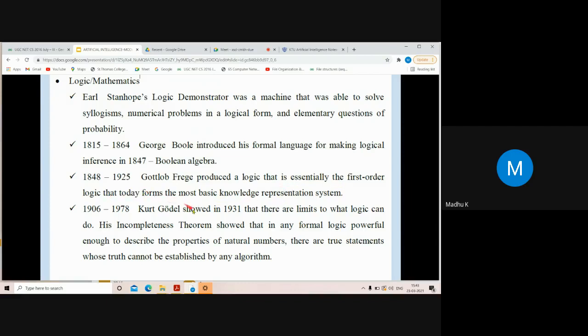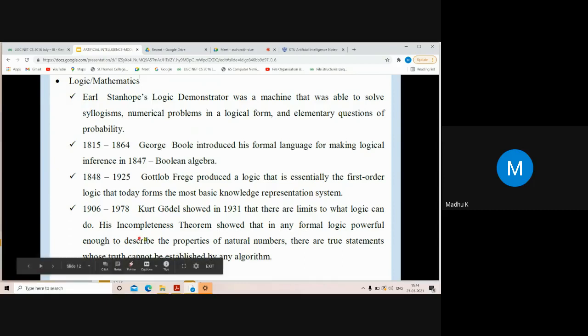Then the incompleteness theorem was introduced, which states that in any formal logic powerful enough to describe the properties of natural numbers, there are true statements whose truth cannot be established by an algorithm.